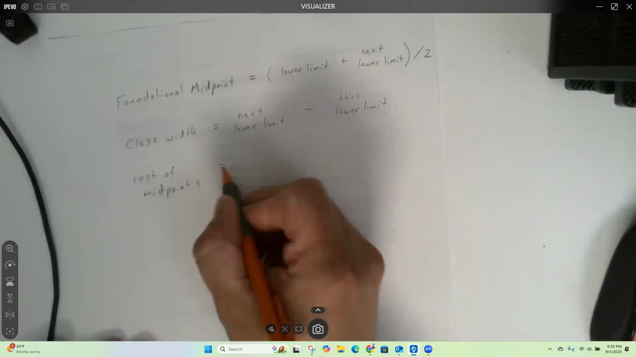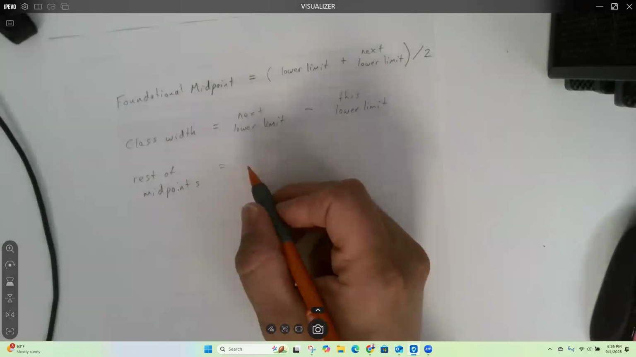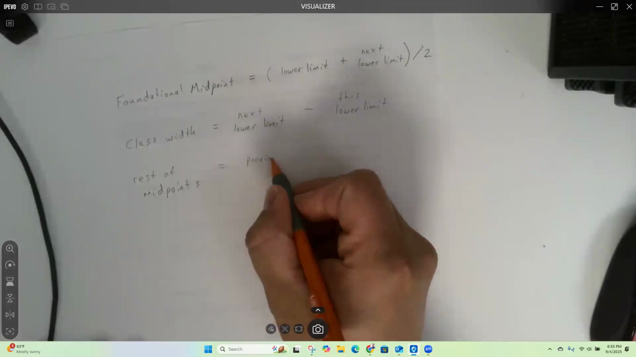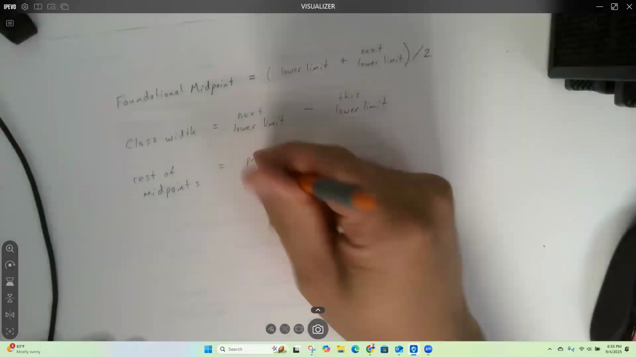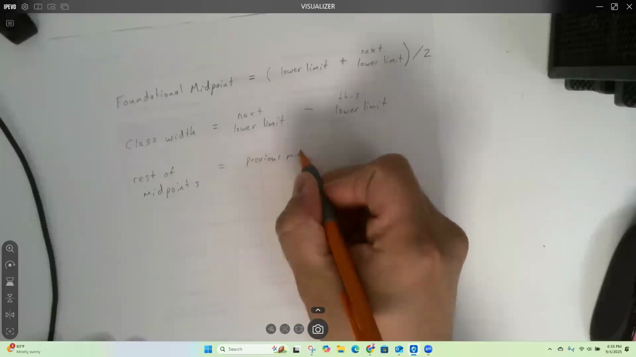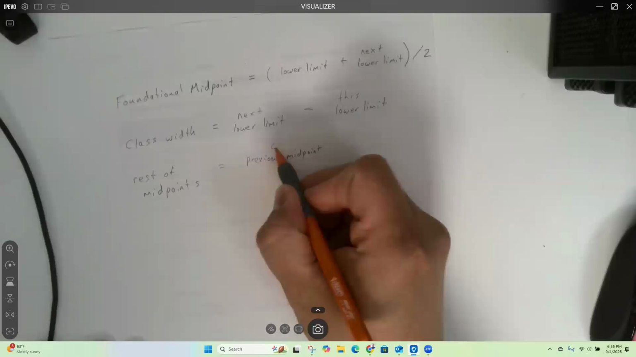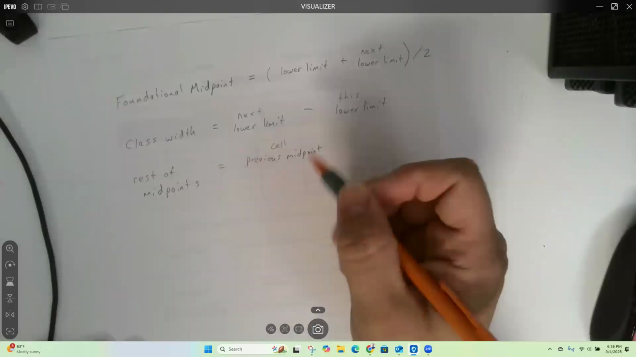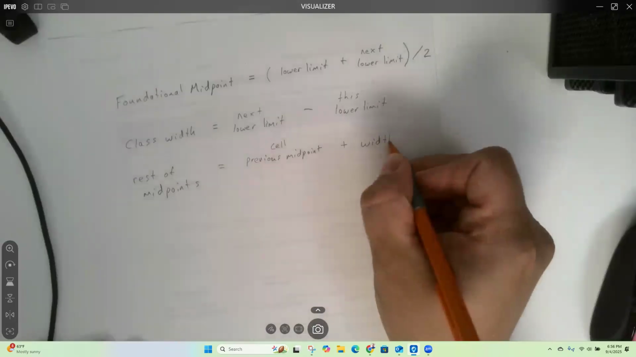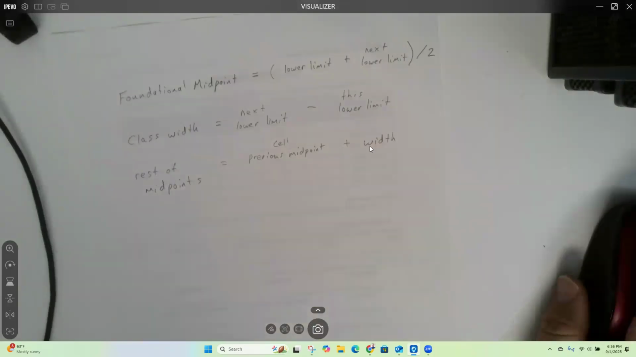The rest of my midpoints, you take the previous midpoint. And you're not going to put the number this time. You need the cell reference, okay? And you're going to add the width, okay? And I'll show you how to do that. So you take the previous midpoint plus the width.